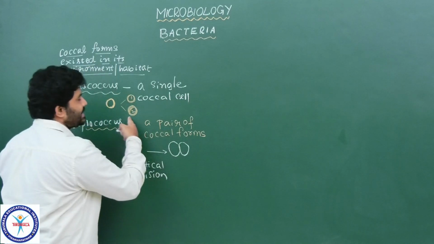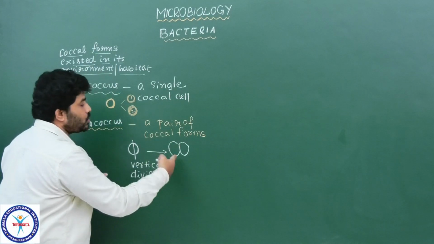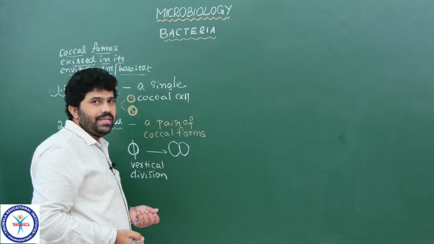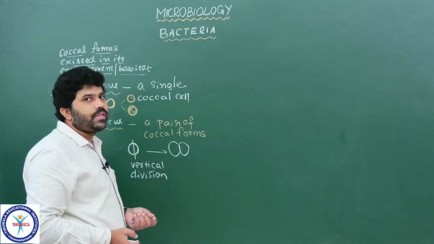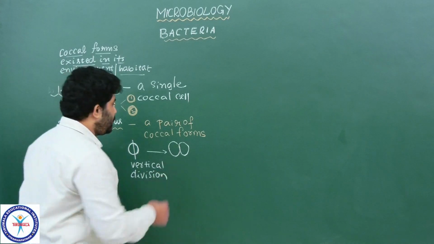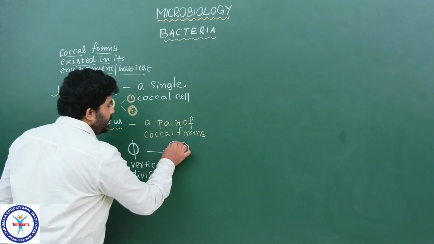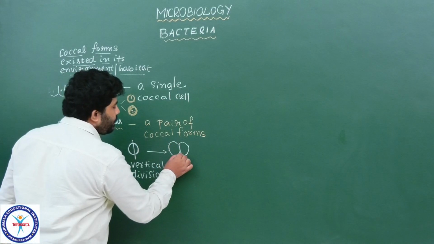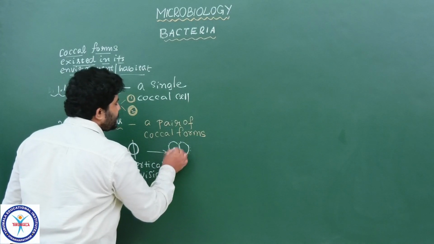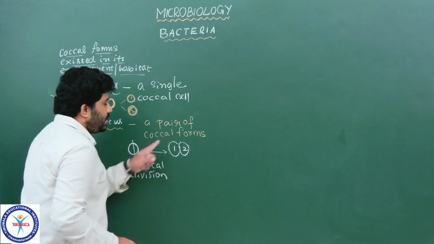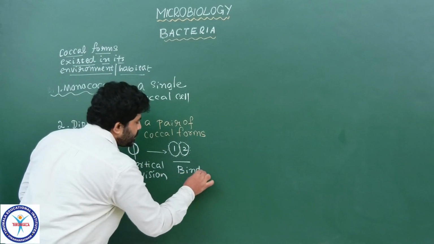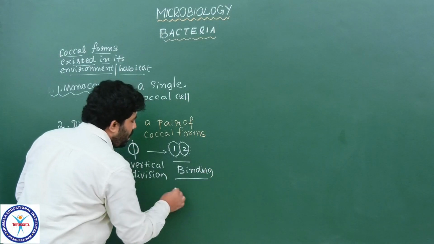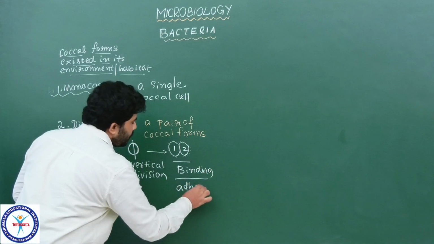These two are not separated like this. These two adhere and bind as they are with the gelatinous substance present on the outer surface of the individual cells. This gelatinous substance gives the property of adhering these two cells, cell 1 and cell 2. These two are in binding condition or adhering condition, students. Please note down, binding or adhering.